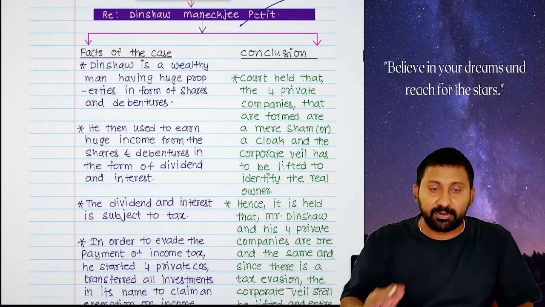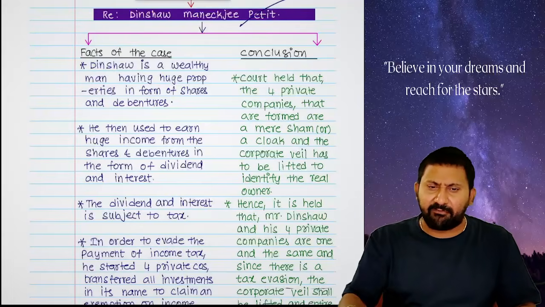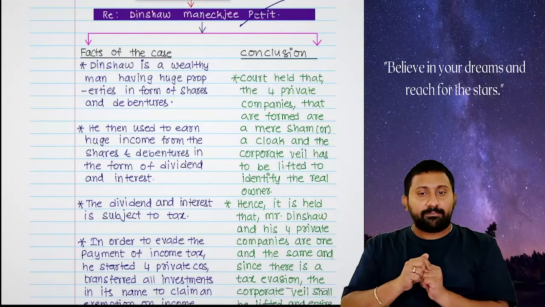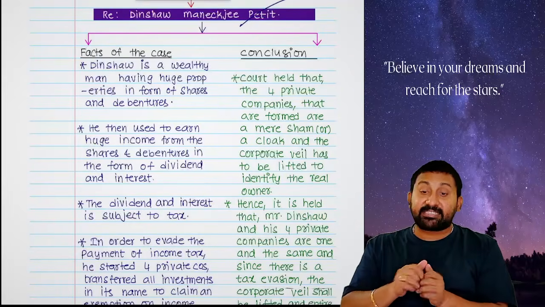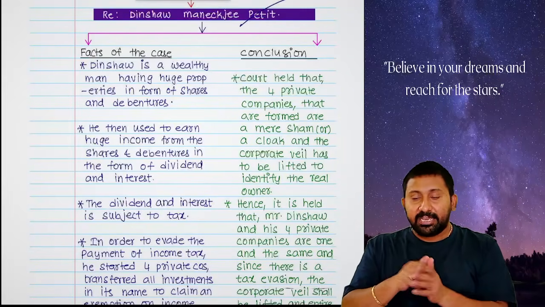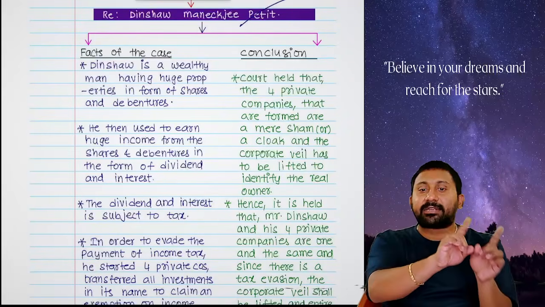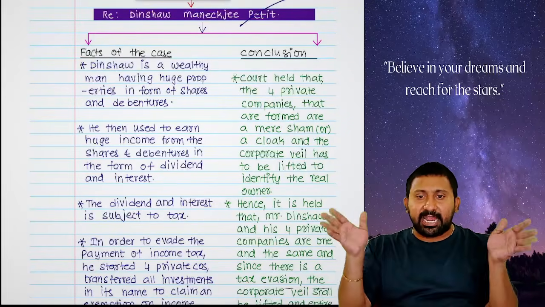Next. What is the next one? Dinshaw Manikji Petit case law. Very, very important. Listen carefully. There is a billionaire called Dinshaw. He used to have a lot of assets, in the form of shares and debentures. Shares give dividend to him. Debentures give interest to him. Both are taxable in his hands. Huge tax he used to pay.